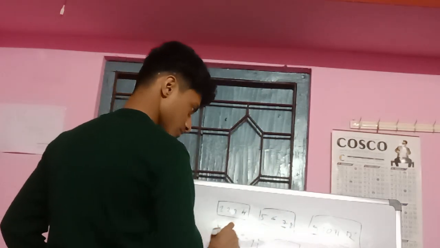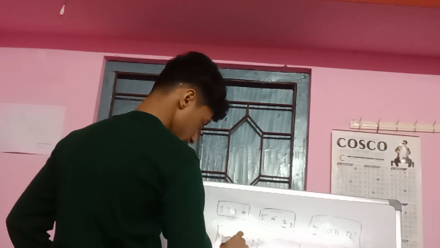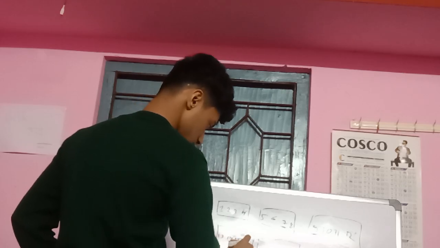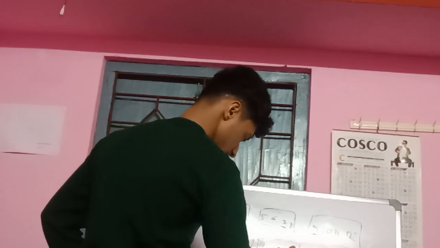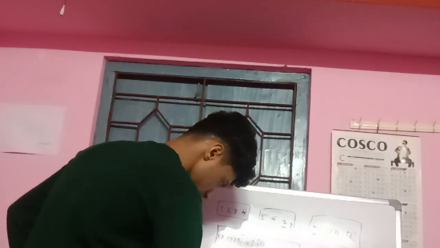There are multiple rows and 13, 14, 15, 16, 17, 18, 19, 20, 21, 22, 23, 24, 25, 26, 27, 28, 29, 30, 31, 32, 33, 34, 35, 36, like that.